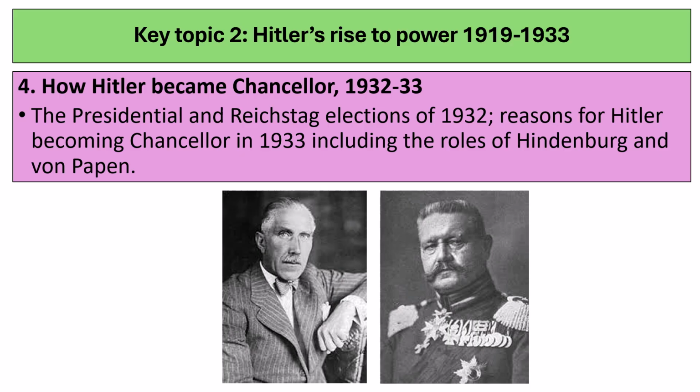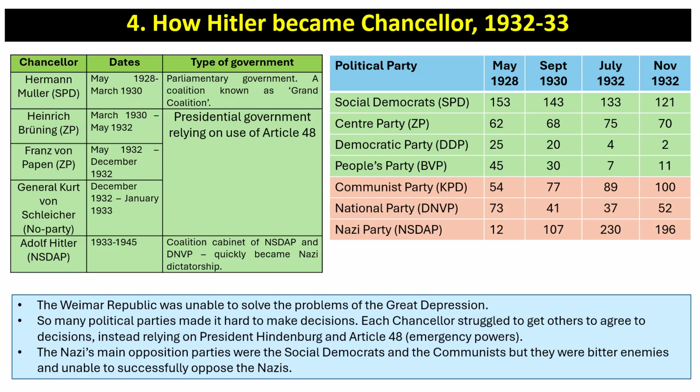Okay, so the final topic we're going to look at is how Hitler became Chancellor from 1932 to 1933. We're going to talk about the presidential and Reichstag elections of 1932, the reasons for Hitler becoming Chancellor, including the roles of Hindenburg and von Papen. Now, how did Hitler become Chancellor?